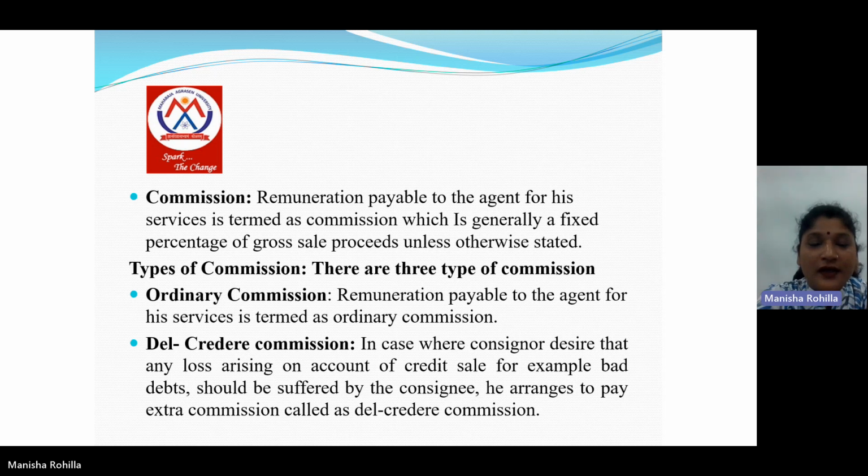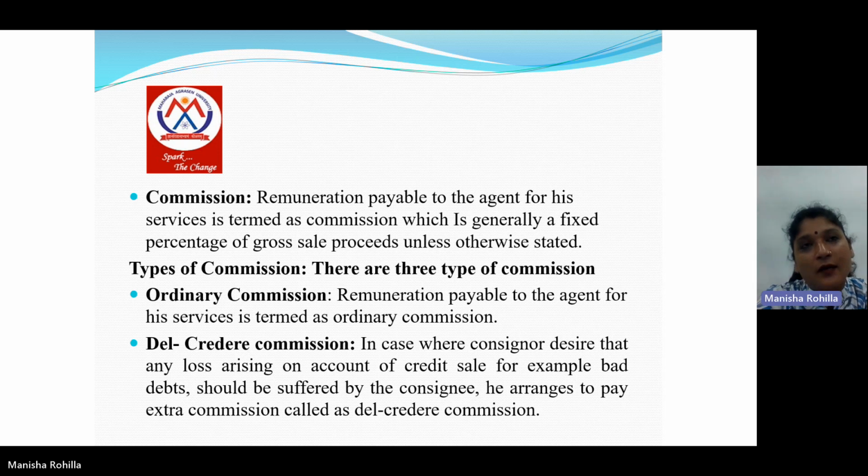Next is commission. Commission is the remuneration which is payable by the consignor to the consignee for his services. Commission is generally of three types. One is ordinary commission, second is del credere commission, and third is overriding commission. The first is ordinary commission. Remuneration payable to the agent, the consignee, for his services is termed as ordinary commission.